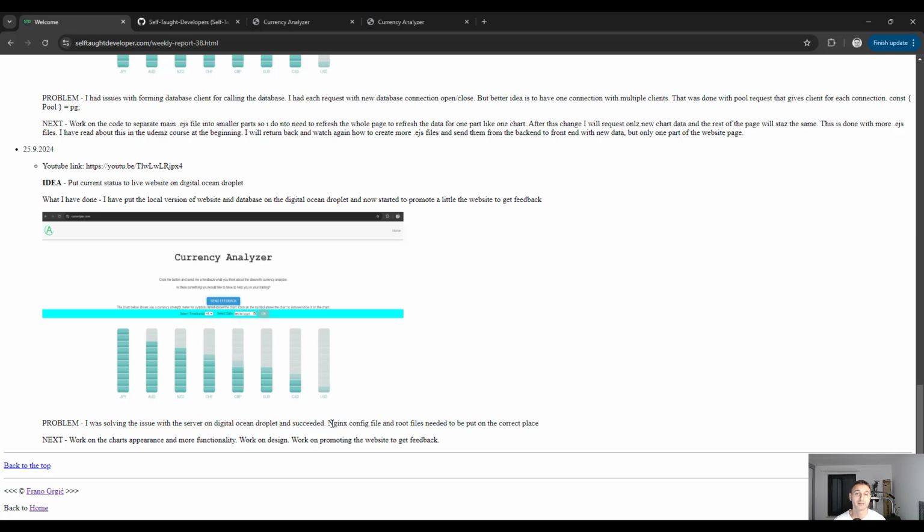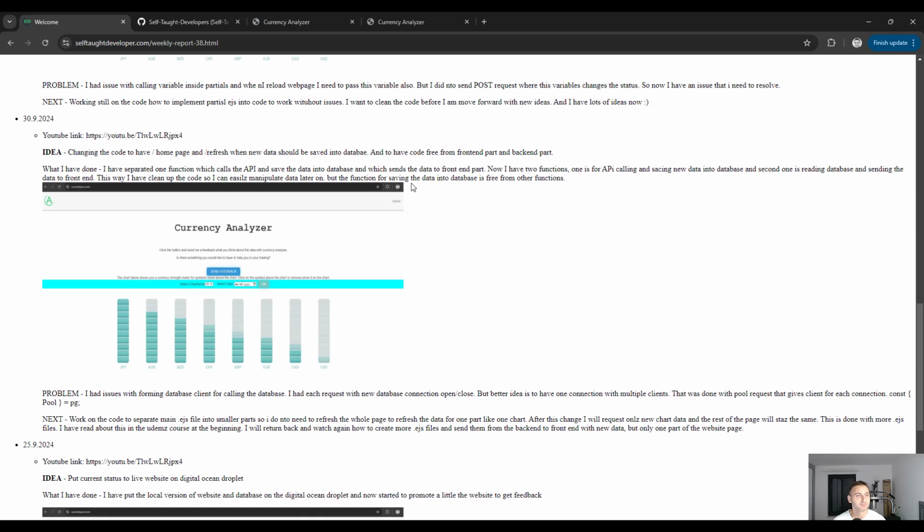So I spent several days learning and watching tutorials on how nginx works, how the server folders and files are configured, where the config file is, how it reads, where to put my software and database, and also all the files, so that it is loaded correctly, especially CSS files. So it took several days until I found this issue and solved this problem.